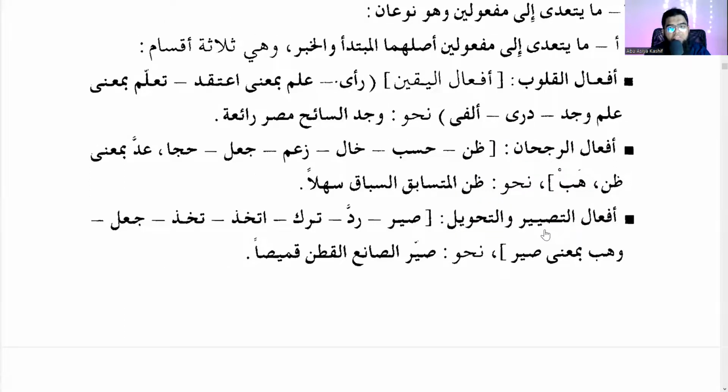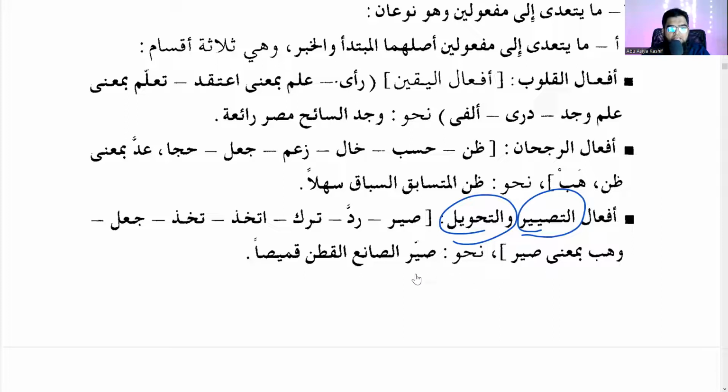And أفعال التصيير والتحويل. The third type is change. تصيير and تحويل. Same thing, change. Like صيّر to change, رد to return someone, ترك to leave, اتخذ to adopt. جعل to make something into something. Hab in the meaning of sayyara, to change.